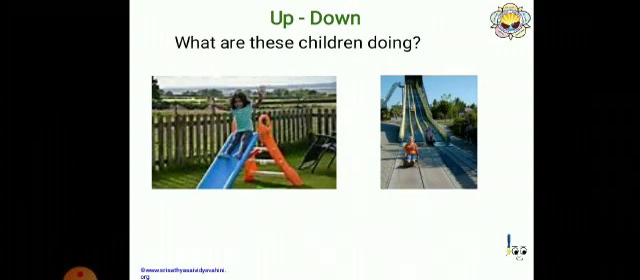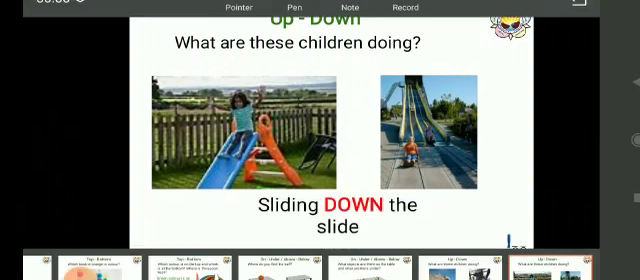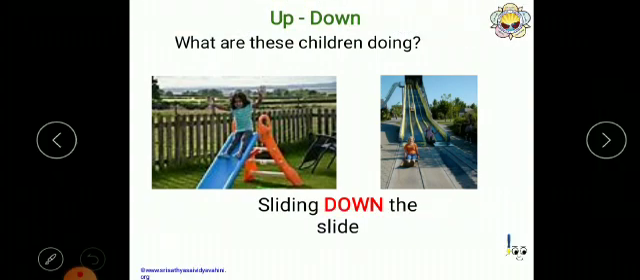Now, what are these children doing? They are sliding down the slide. See, they are sliding down.